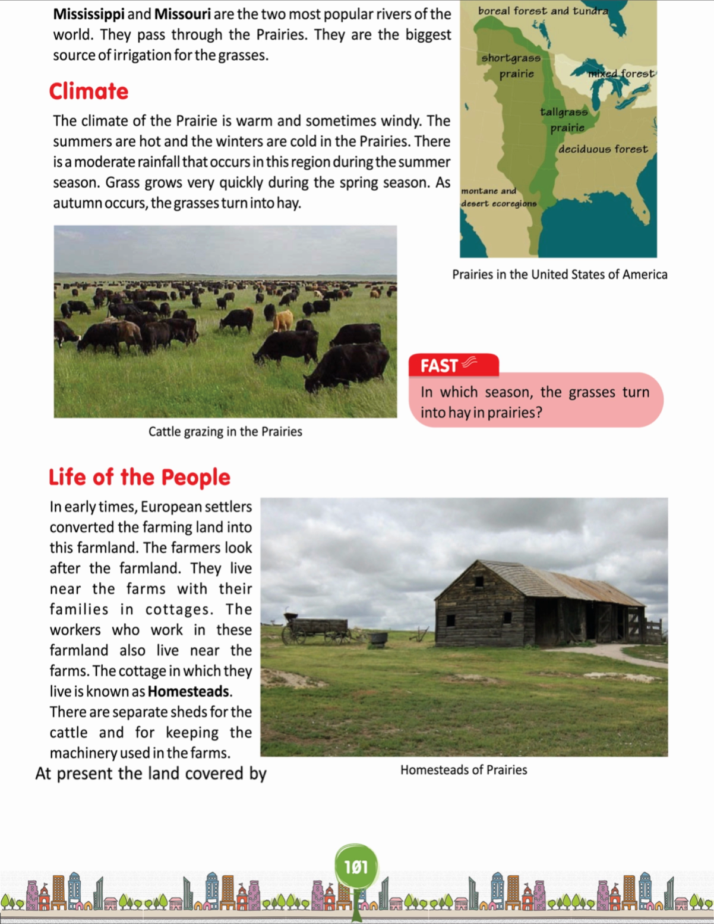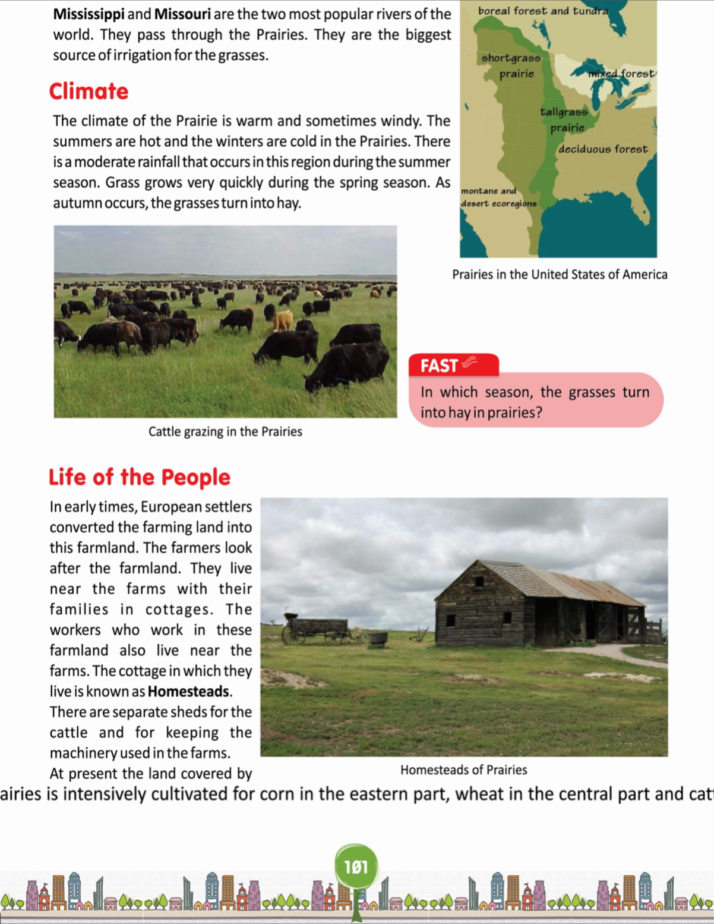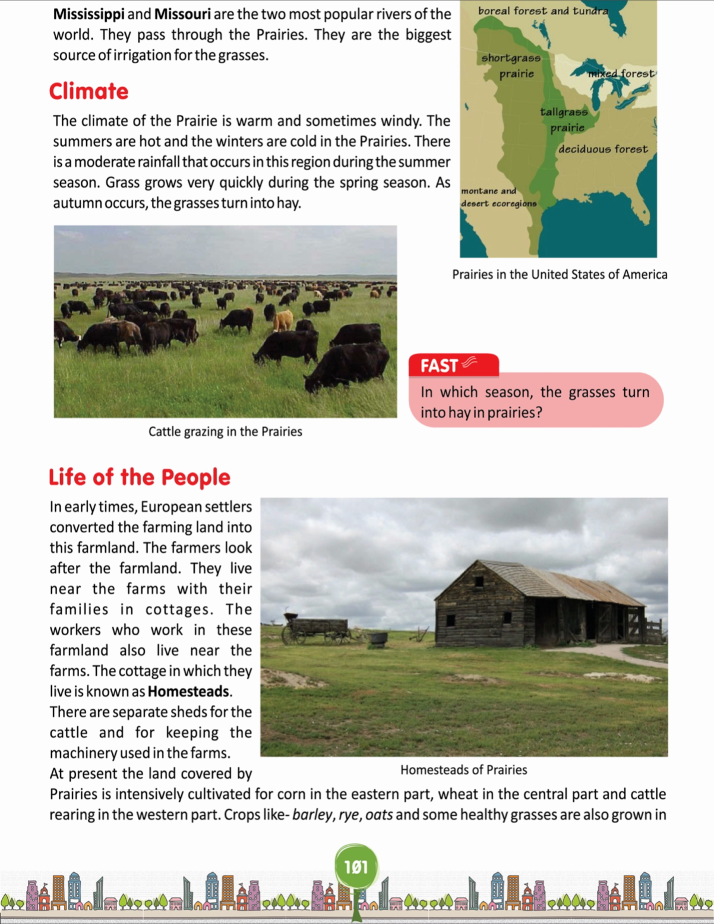At present, the land covered by prairies is intensively cultivated for corn in the eastern part, wheat in the central part, and cattle rearing in the western part. Crops like barley, rye, oats, and some healthy grasses are also grown in the prairies. Homesteads of prairie. Wheat is produced in large quantity for the natives as well as for export. Hence, it is known as the wheat basket of the world.